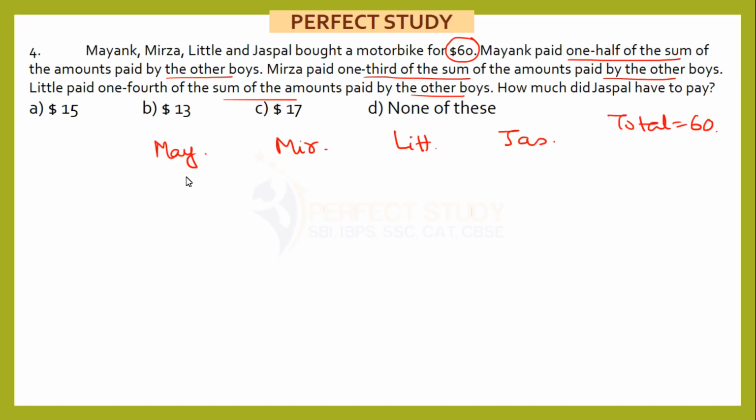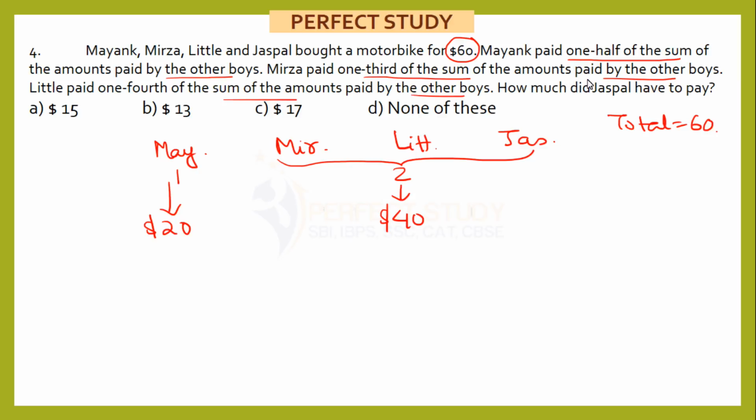So in ratio, if I write here, for example, this is 1 and their total is 2, because Mayank is half of this total, and the total is 60. So how do you split it up? In the ratio 1:2. That means obviously Mayank's value must be $20, and this total must be $40. So we got one split up here. So we got Mayank's value. Now let's move ahead.